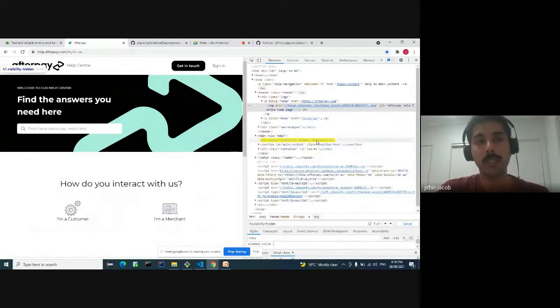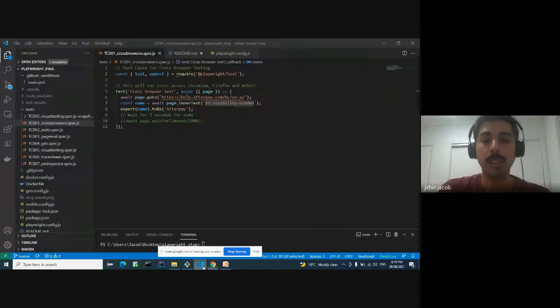So this is a specific selector which I am verifying. I will just verify that this selector contains a text called Afterpay. That's it. That's the only thing which we'll be doing. I hope everyone is familiar with this async await syntax. If not, please have a read through before running these test cases.